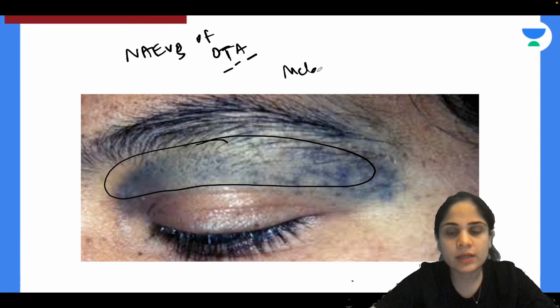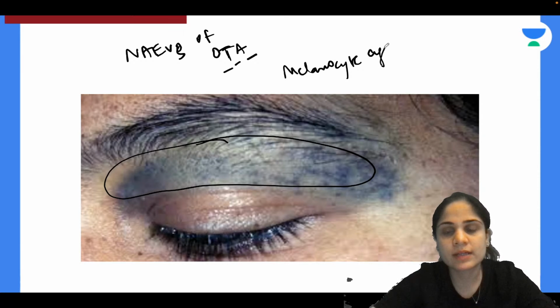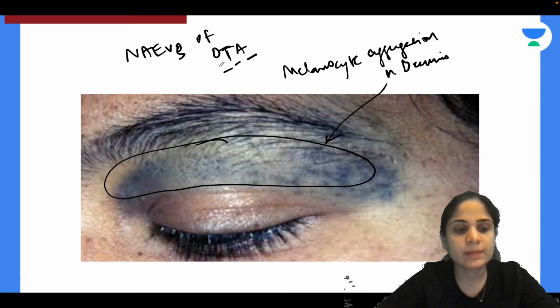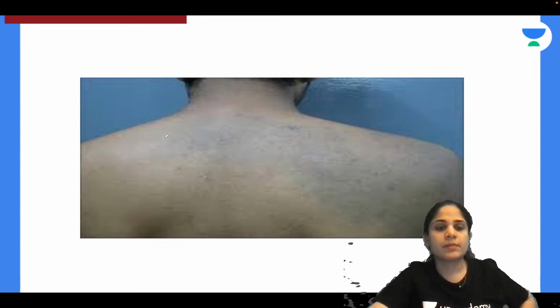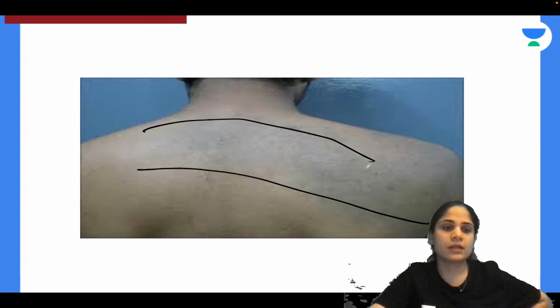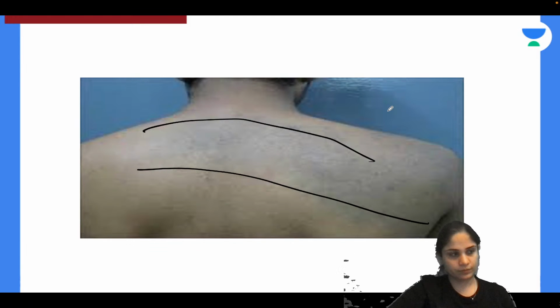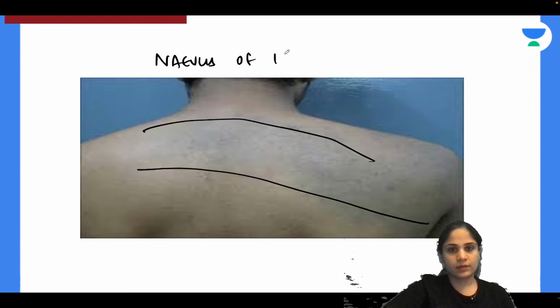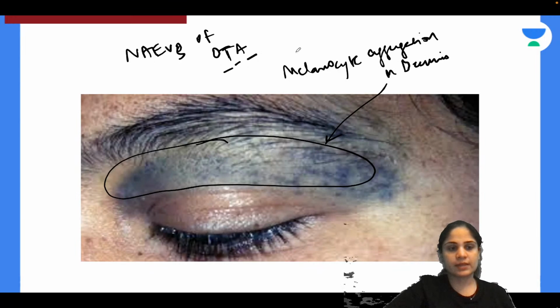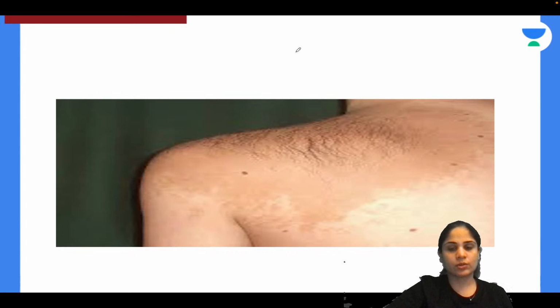Why do you have nevus of Ota? This is bluish in color because of melanocyte aggregation in the dermis. Whenever the melanocytes aggregate in the dermis, you will get a bluish colored lesion. Let me show you a similar bluish colored lesion over here, present over the back. Now tell me, what is the name of this lesion? Again, this is because of melanocyte aggregation in the dermis only. Very good, Rameshwar. So this is called nevus of Ito. This one is nevus of Ota and this one is nevus of Ito. Then what is this?